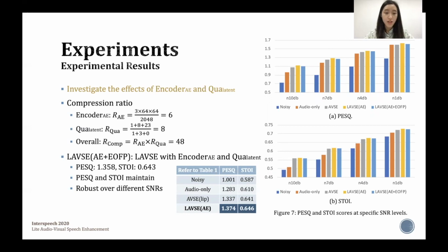Its average PESQ and STOI listed here tell us that even with such significant data compression, LavSE AE plus EOFP can still yield satisfactory SE performance, which is comparable to that of the best AVSE systems, and notably better than that of the audio-only system. Moreover, Figure 7 shows that the performance is robust over different SNRs.